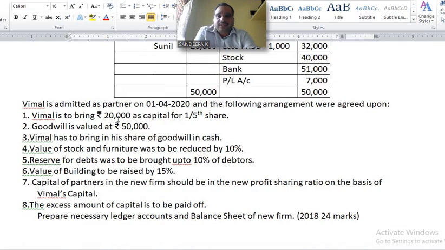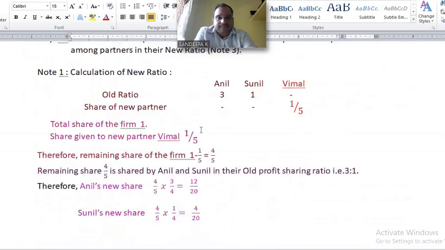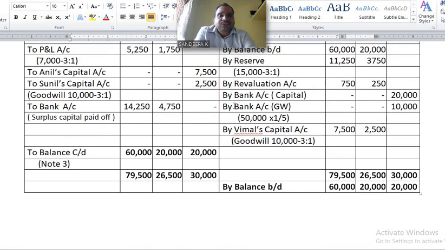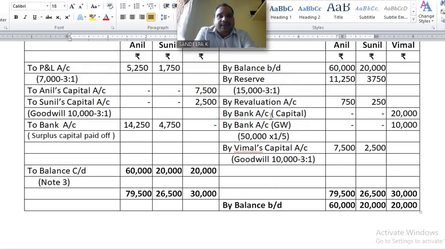Next, see the problem. Vimal is to bring rupees 20,000 as capital for 1/5 share. Understand? When a new partner brings cash towards capital, entry: bank account detail to Vimal's capital account, by bank account, write it in brackets. Capital, last column, write down 20,000. Completed. Next, he also brings cash towards goodwill. Okay, 1/5. Understand?